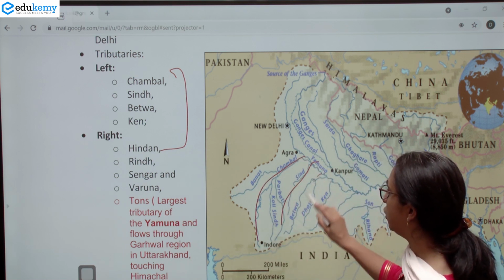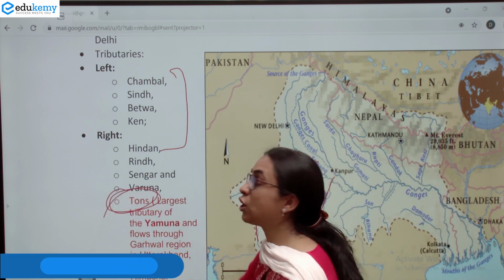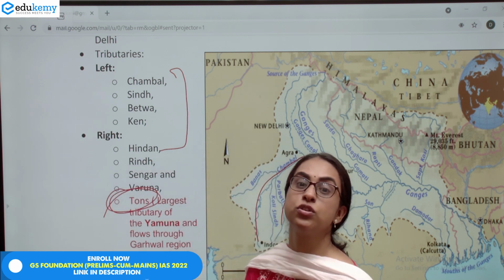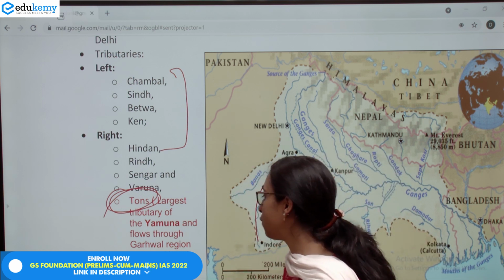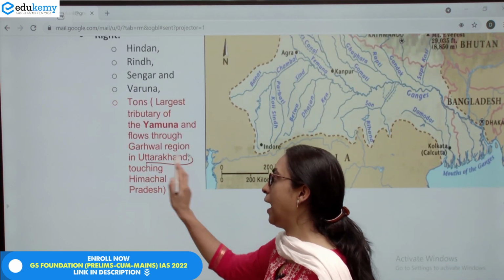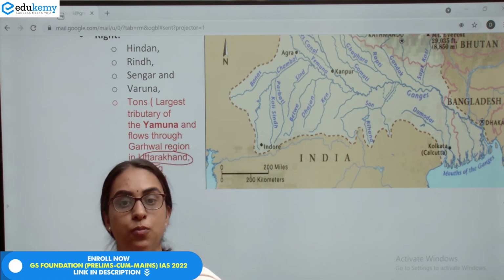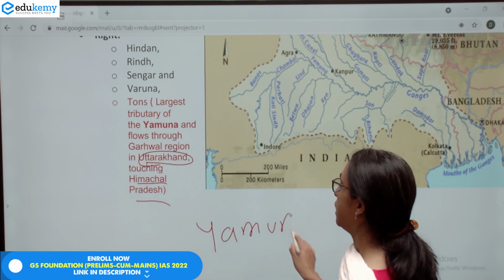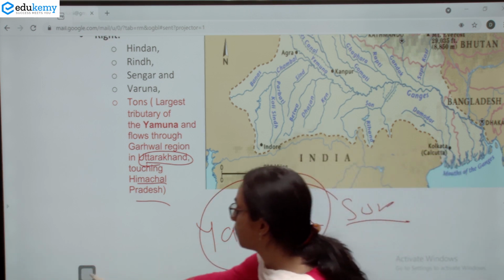An important right bank tributary of river Yamuna is the Tons river. Rather, it is the largest tributary of river Yamuna. So this river Tons, which is the largest tributary of Yamuna, actually flows through Uttarakhand and it also touches Himachal Pradesh. The second right bank tributary of Ganga is Son. So we have seen 2 right bank tributaries of Ganga, Yamuna and Son. We saw about Yamuna. Now I'm moving on to Son.